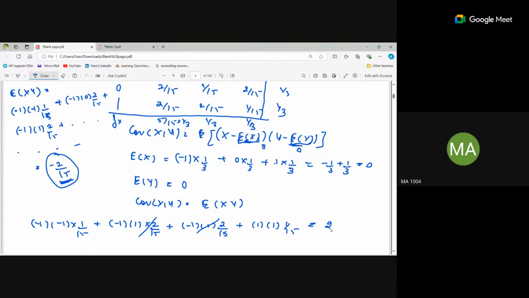So 2/15 -2. We're getting positive value, not negative.